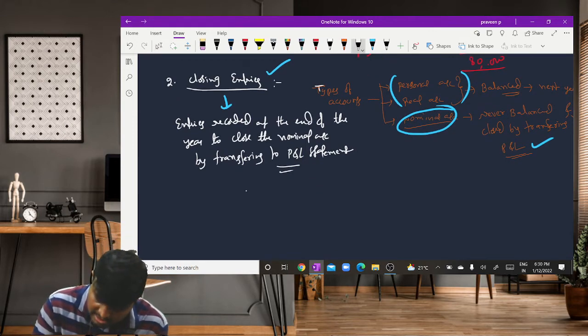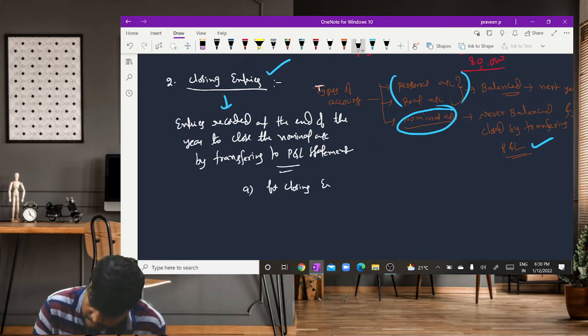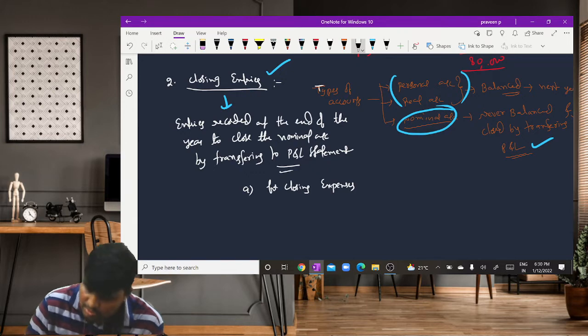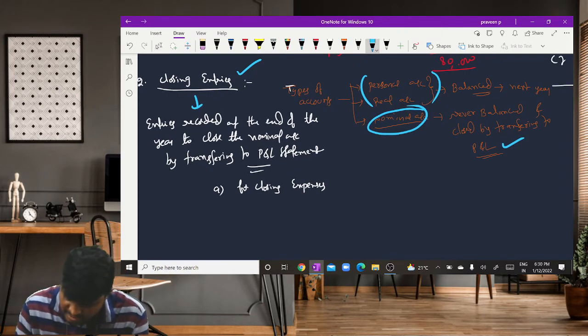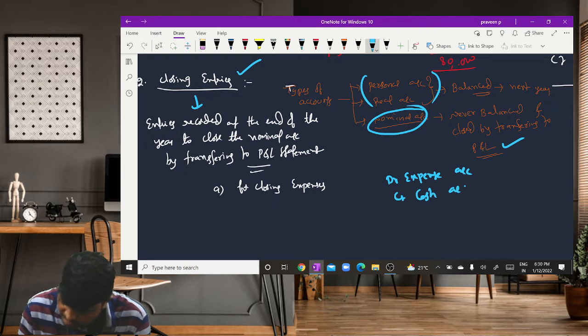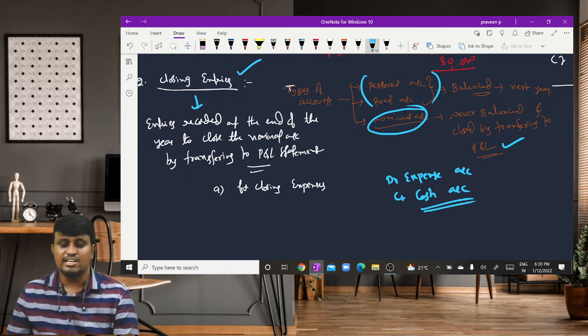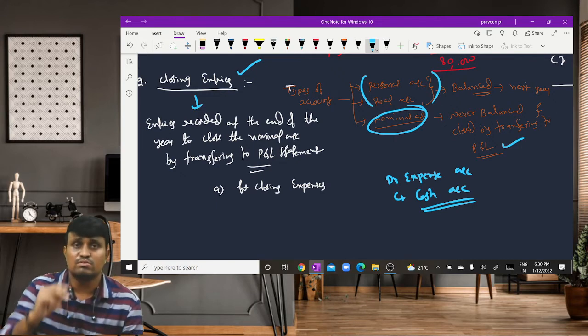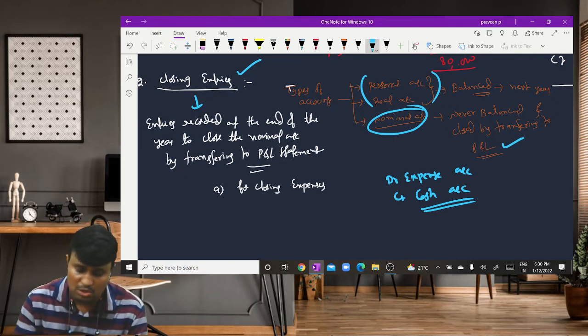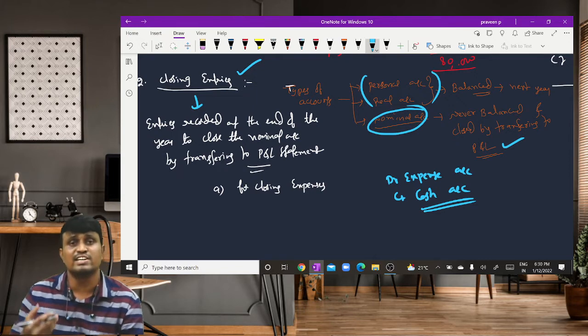Then what are those entries? For closing the expenses. Generally, what is the journal entry we record for expense? We write the entry debit expense account, credit cash account. And now you want to close the expense by transferring to profit and loss statement.